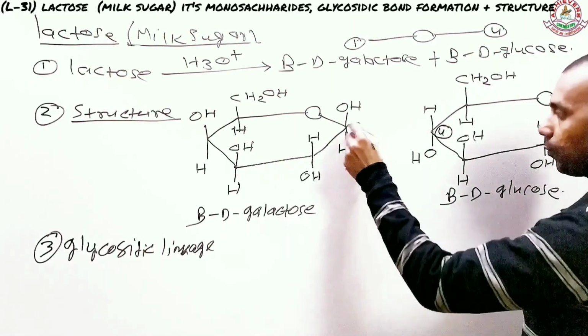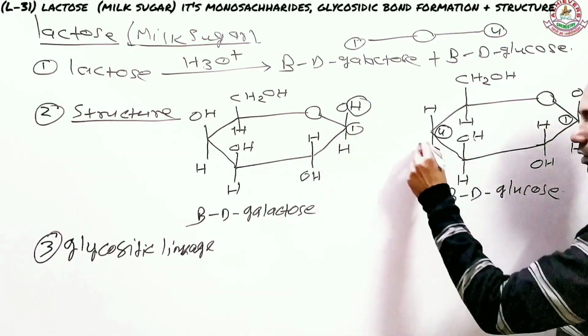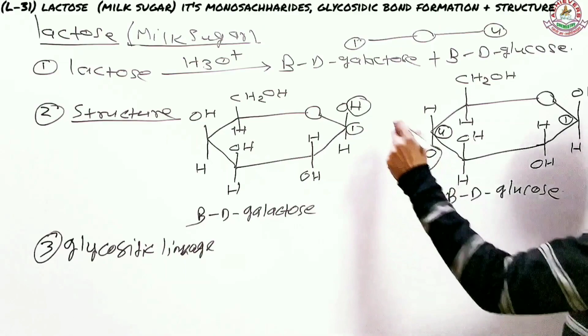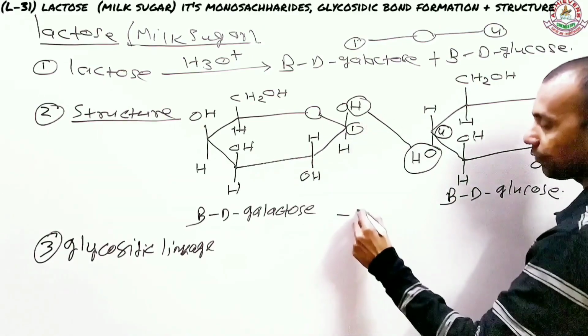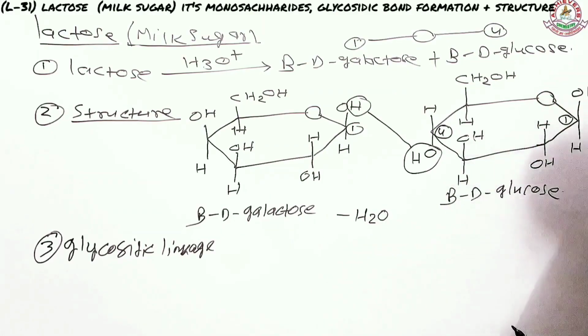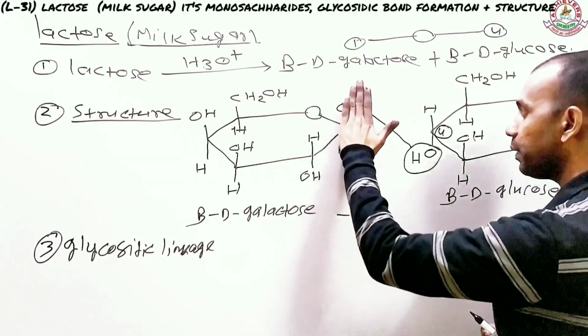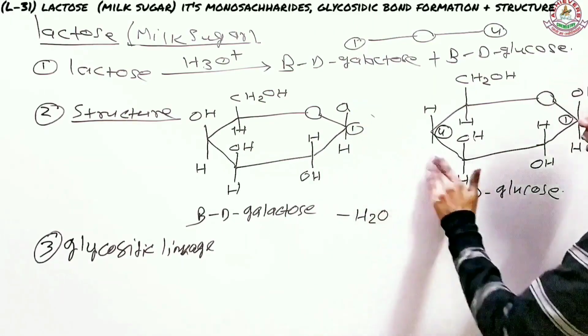So what we need to do is take out the proton from the galactose and the hydroxide from the glucose. When these two combine together, they result in the formation of a water molecule. So I'm removing this hydrogen from here and the OH from the glucose side.